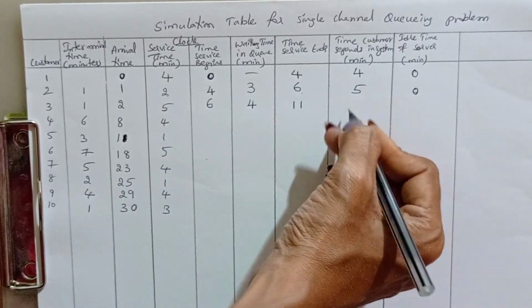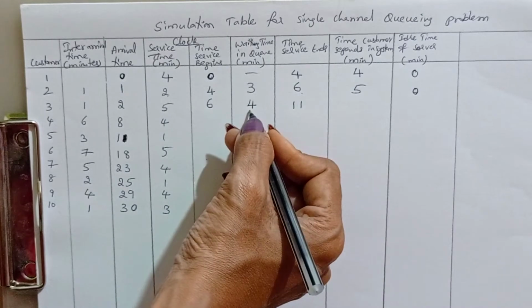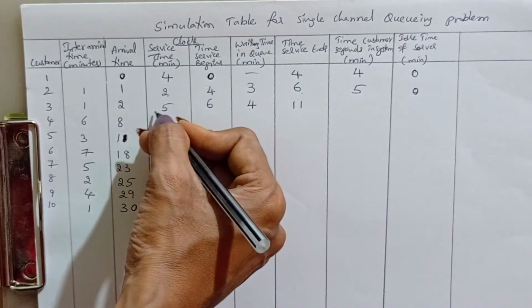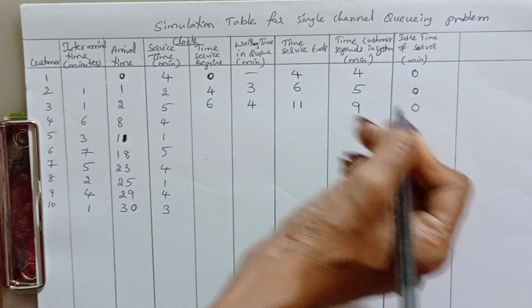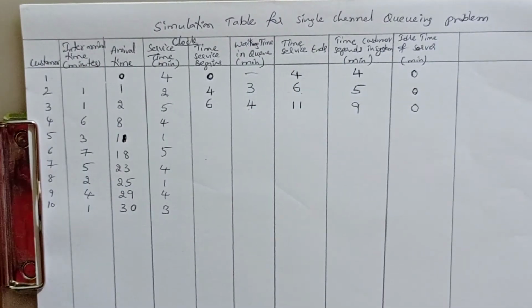So totally how much time is he spending in the system? 4 minutes waiting plus service time of 5. Total 9 minutes. Usually we won't get idle time.